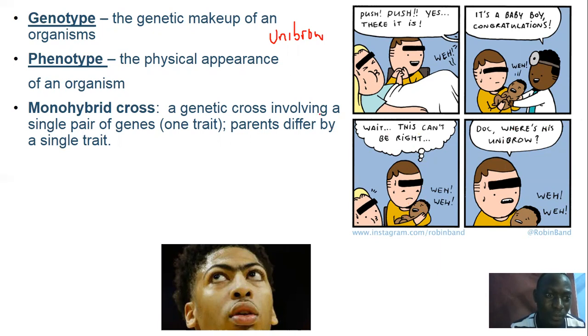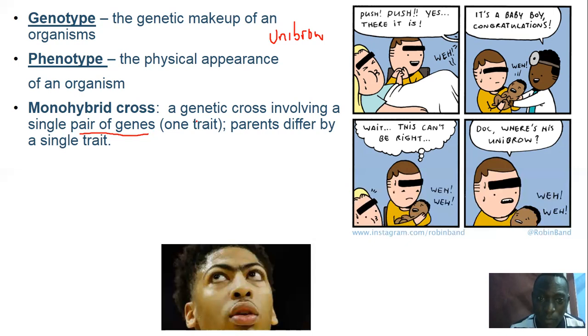Genetics. Another term that we shall have to look at is monohybrid cross. A monohybrid cross is a genetic cross involving a single pair of genes, that is one character, for example, the character of unibrow, or tallness, or black color.